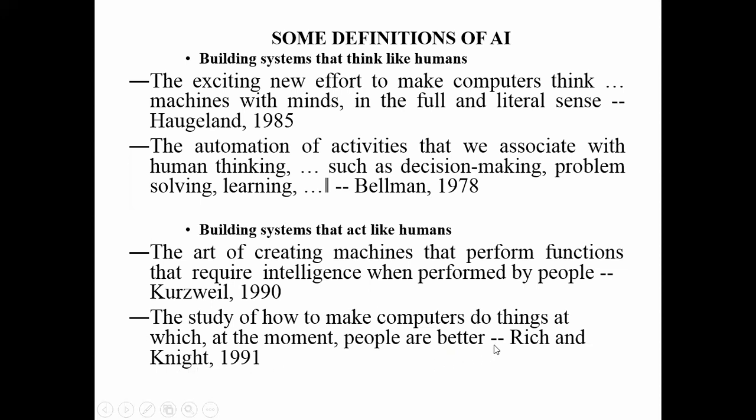Another definition is given by Rich and Knight in the year 1991: the study of how to make computers do things at which, at the moment, people are better.